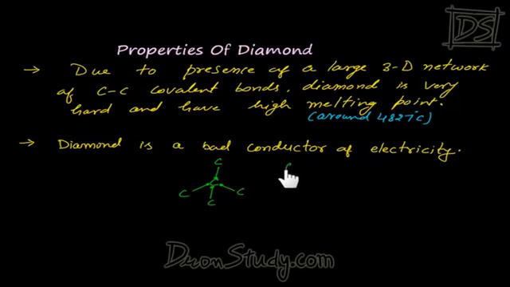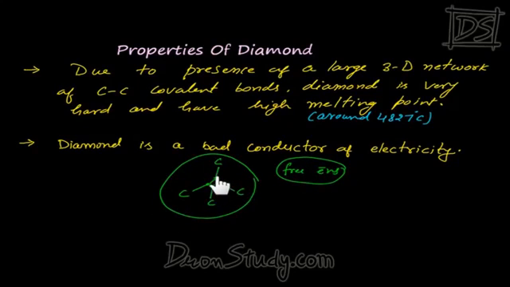To conduct electricity, free electrons are needed. You tell me if carbon has any free electrons left in diamond. No, this carbon will make 4 bonds. This will also, and this will too. That means carbon is utilizing its 4 electrons in making bonds. So it has no free electrons left.